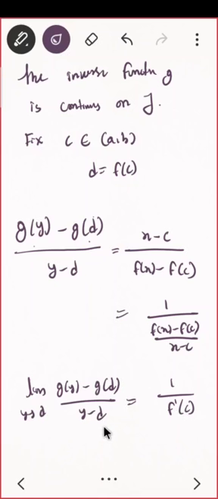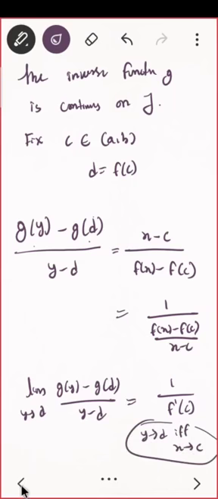But one thing you need to see: here you need the limit x tending to c, and here you have y tending to d. So is this thing true? Is y tending to d the same as x tending to c? Check.